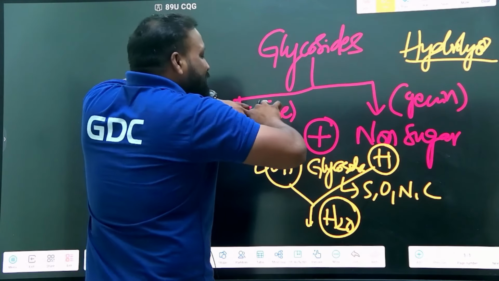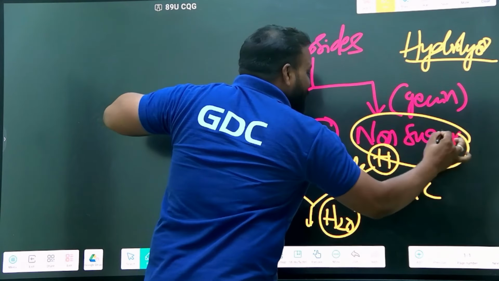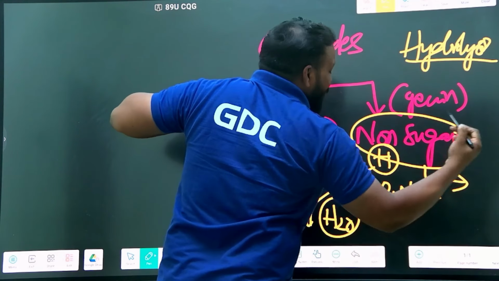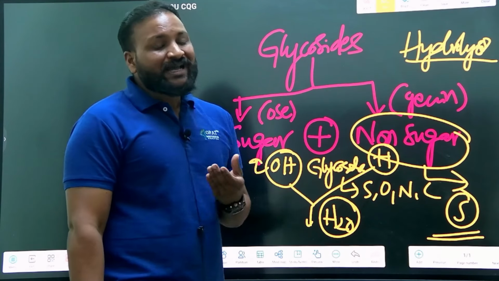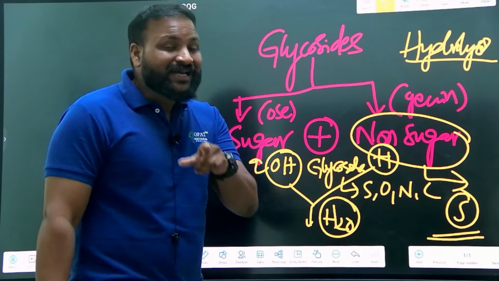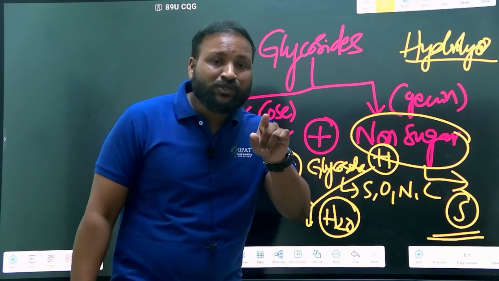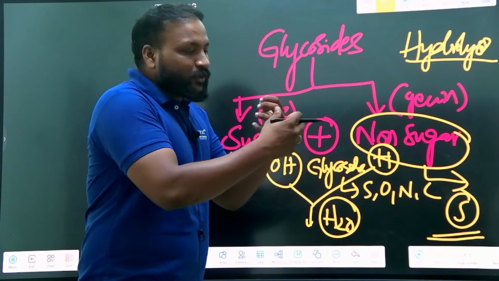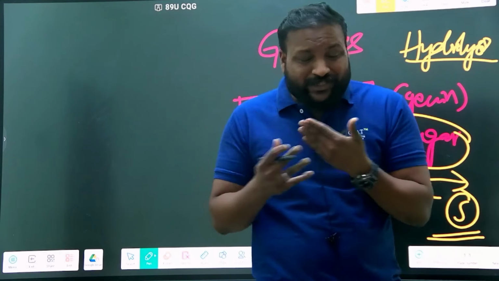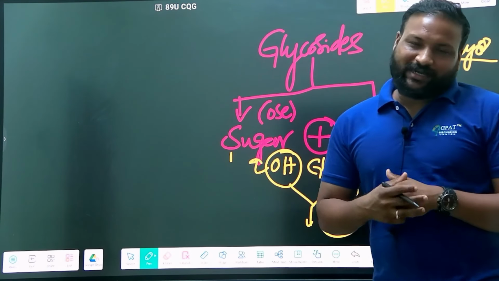Thereby they separate, and this non-sugar moiety directly goes and attaches to the site of action, and the sugar moiety supports the non-sugar moiety for better absorption and solubility. Ultimately, upon hydrolysis they lose a water molecule, which means this OH and H form a bond holding both the glycon and aglycone moieties.